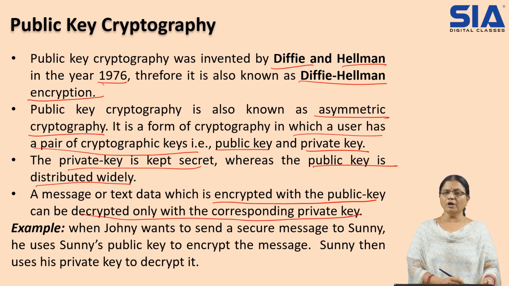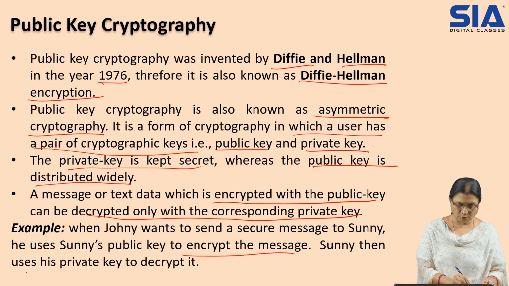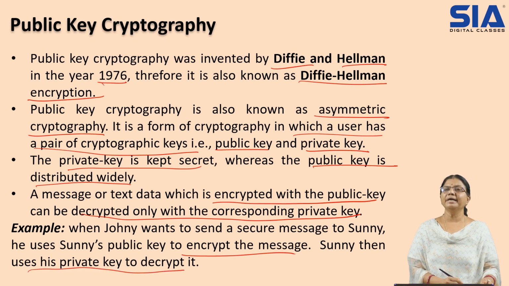So when Johnny wants to send a secure message to Sunny, he uses Sunny's public key to encrypt the message, and Sunny then uses his private key to decrypt it because he has the key.